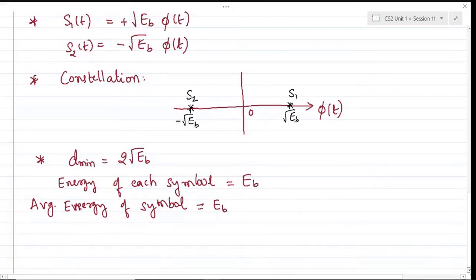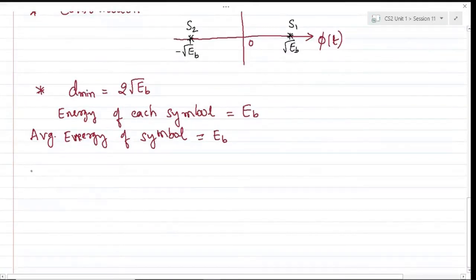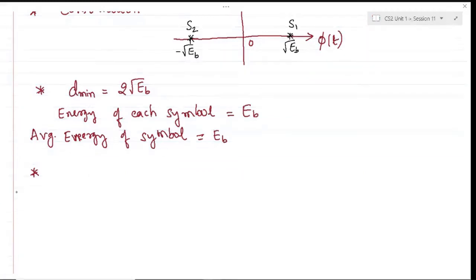Okay, of course this looks very trivial for the binary phase shift keying scheme, but this will give the most generalized formula when we go up the order.